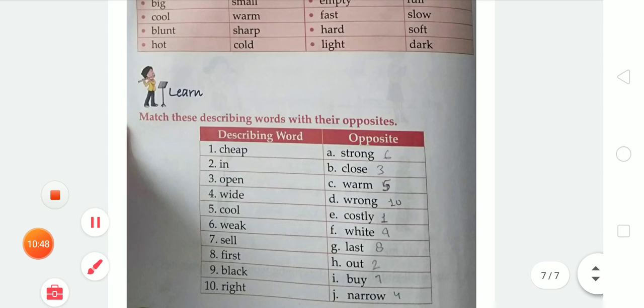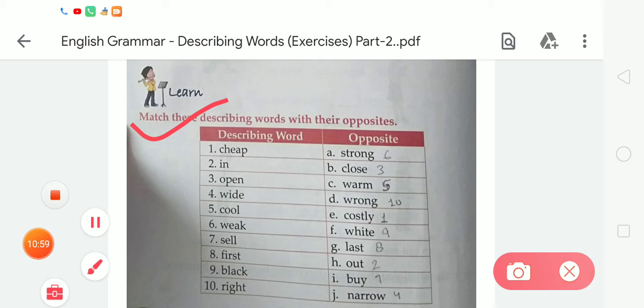Here the exercise is to match these describing words with their opposites that we learned. Okay student, the first is cheap. The first describing word is cheap, and you have to match it with its opposite. So tell me, what is the opposite of cheap? The opposite of cheap is costly, which is given in option E. So we have to match number 1 with E.